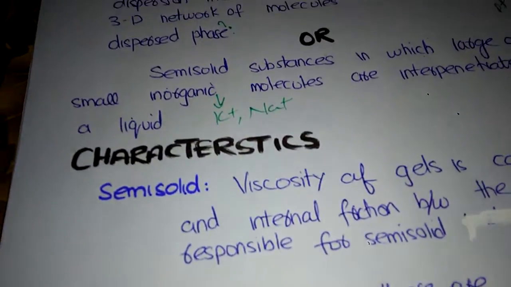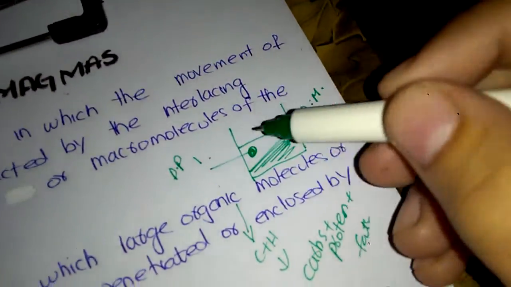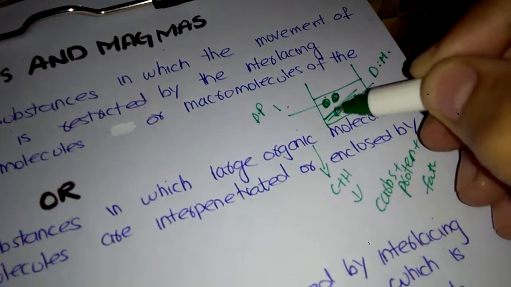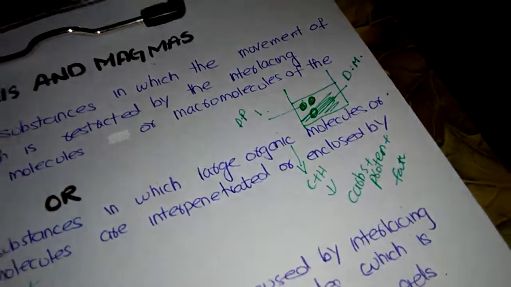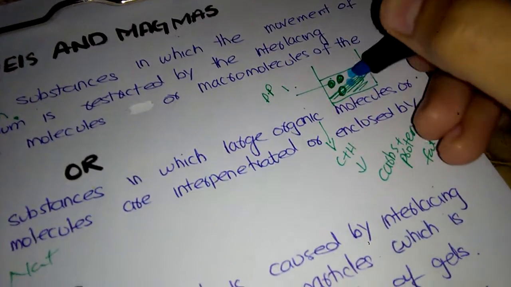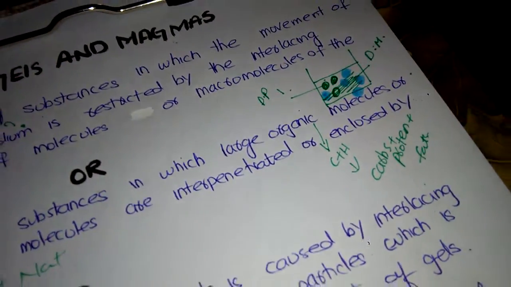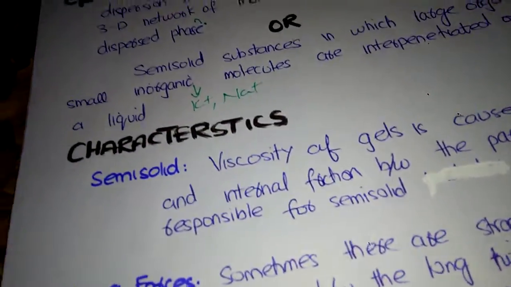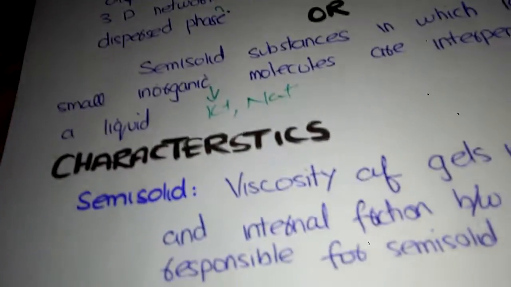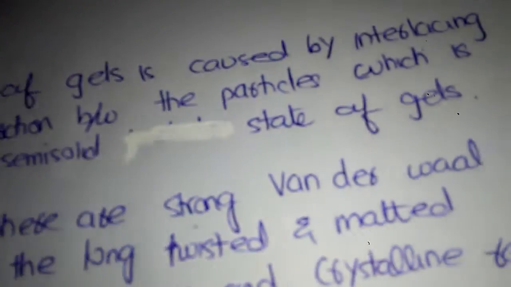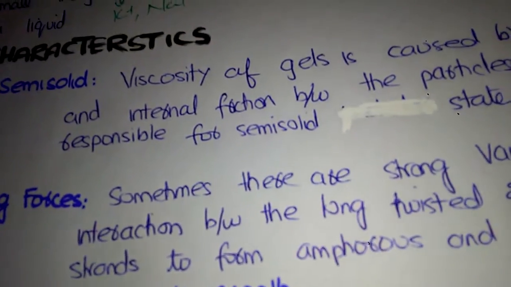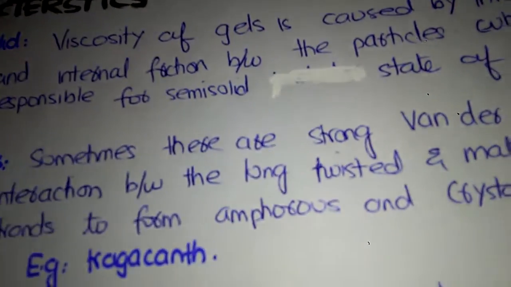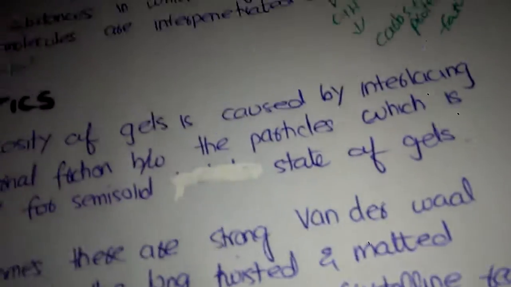This is because of the internal friction between the particles. As I told you earlier, the amount of the dispersed phase is more than the amount of the dispersion medium, so there is high friction between the particles, which results in their high viscosity. Sometimes there are strong van der Waals interactions between the long, twisted, and matted strands to form amorphous and crystalline regions.